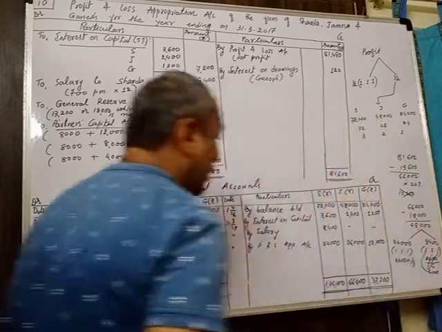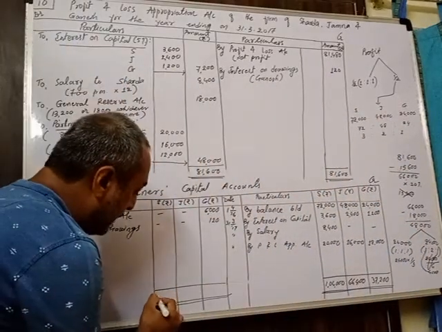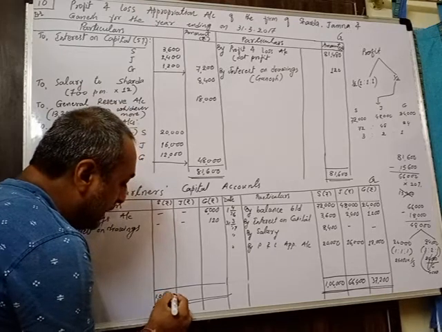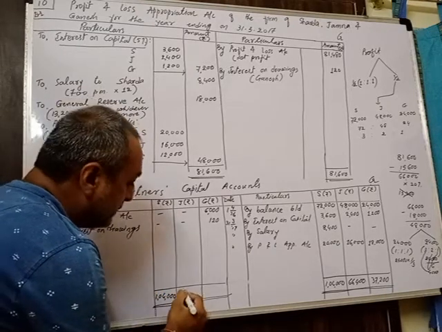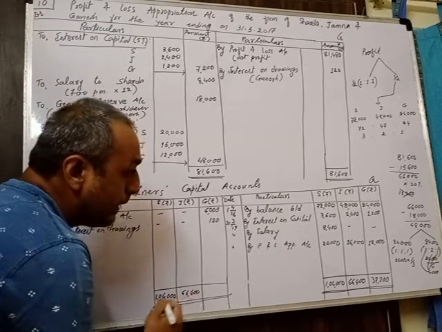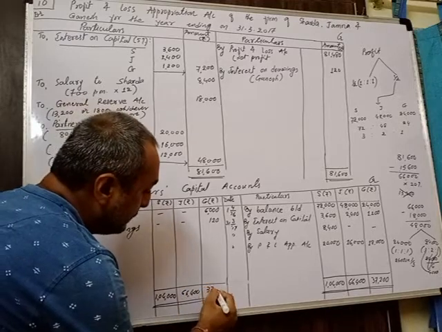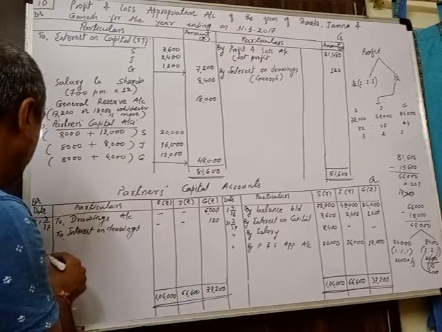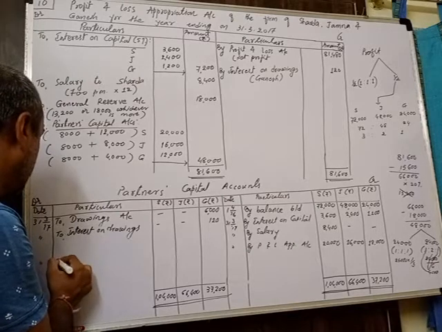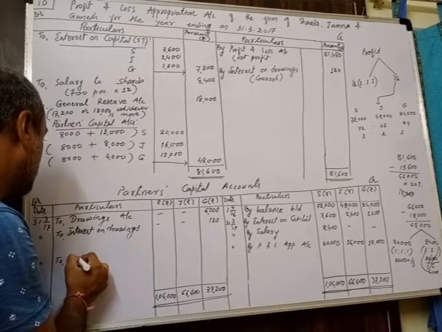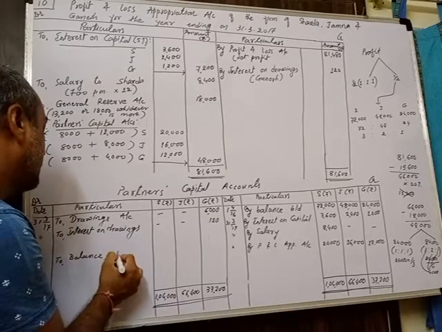That is the total of the column for each partner. That we have to write on the debit side also: 1,04,000, then 66,400 and 37,200. Now the difference we have to write on the debit side, written as balance carried forward.